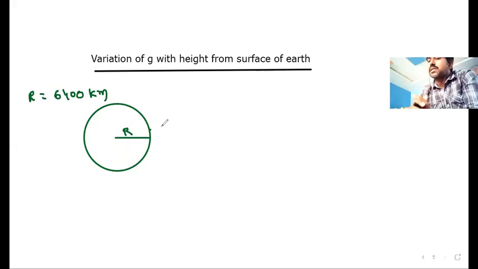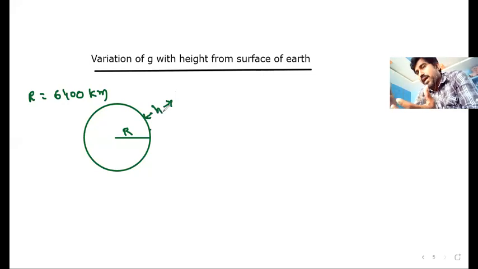But when it comes to this particular point, if the particle is taken at some height from the surface of Earth, if the height of the body from the surface of Earth is h, and the height varies, will the G value change? That you have to see. So to calculate that, a very simple derivation, quickly I will explain.